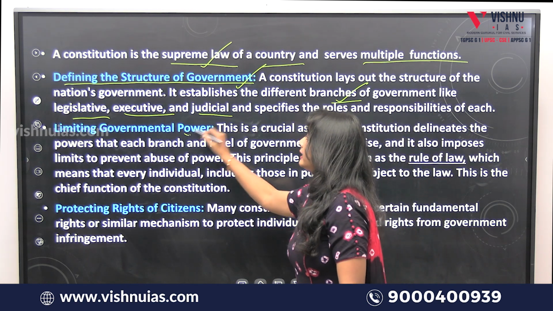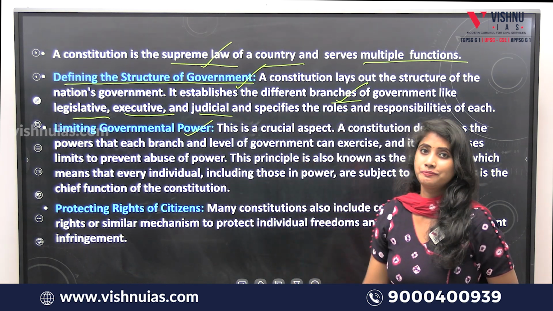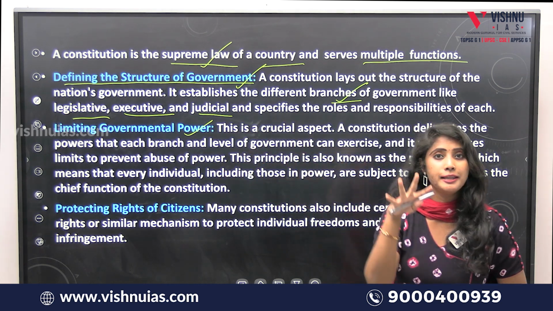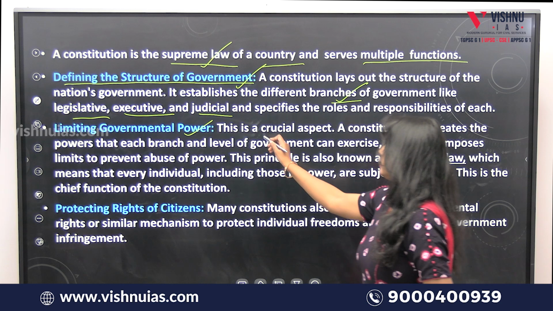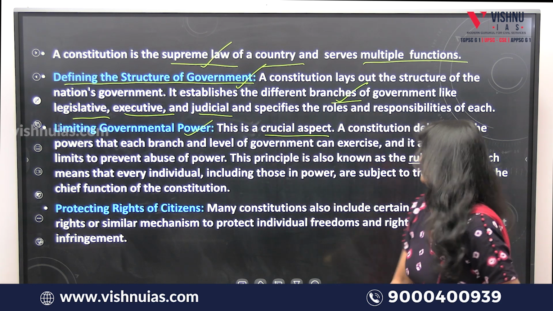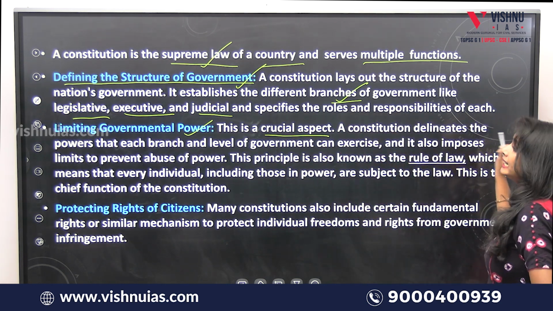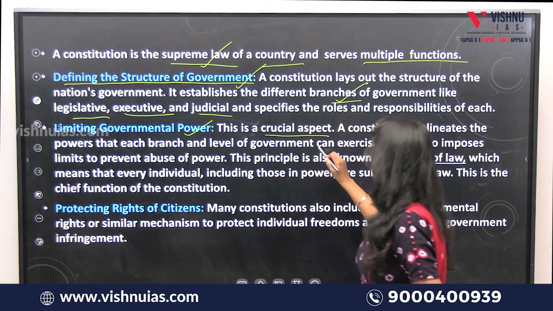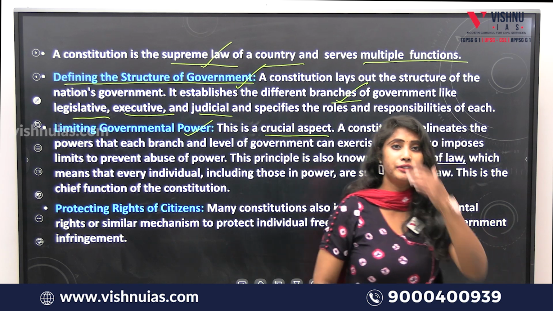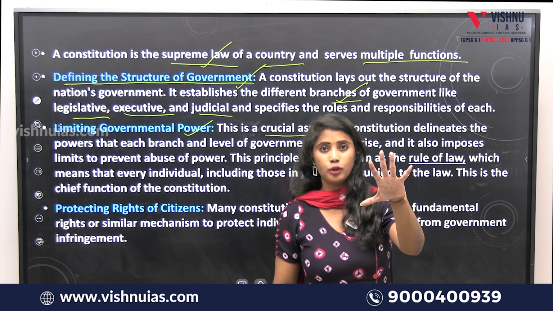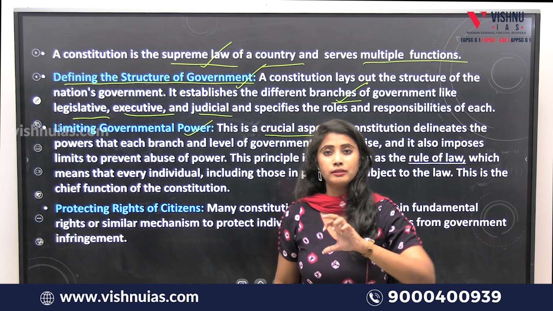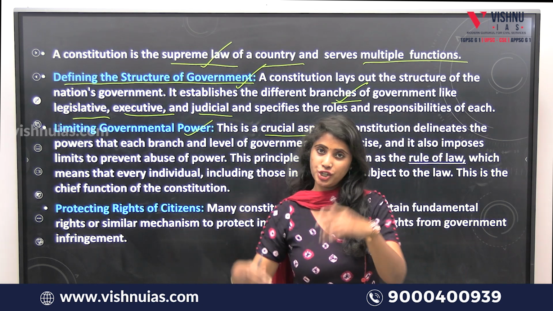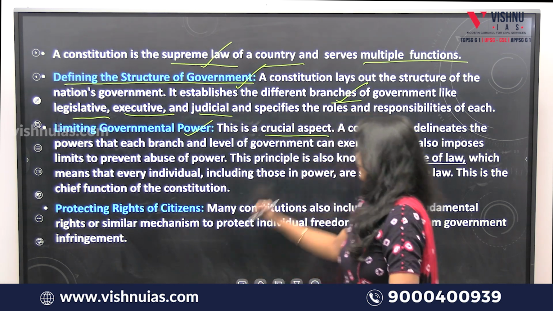And next, limiting governmental power. This is also the most important function of the constitution. It limits the powers of the government. This is a very, very crucial aspect. A constitution delineates the powers that each branch and level of government can exercise. It puts a cap on the government, especially in each and every branch, be it judiciary, legislative, or executive.